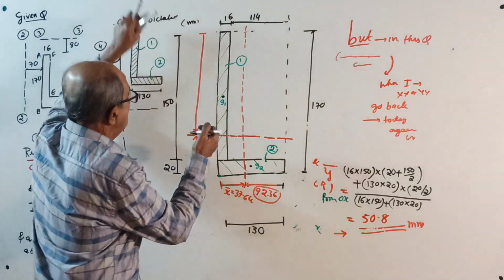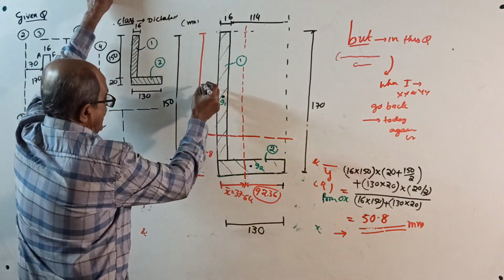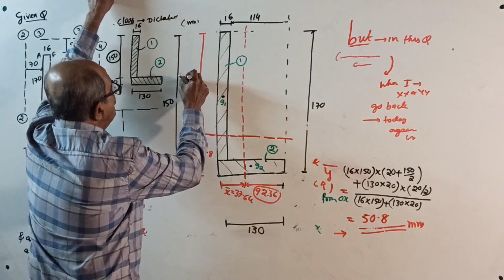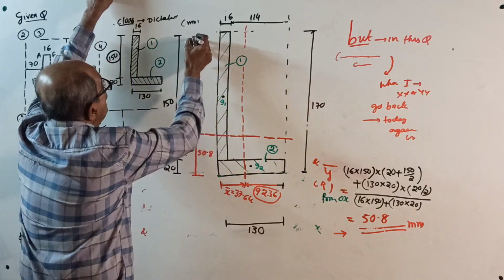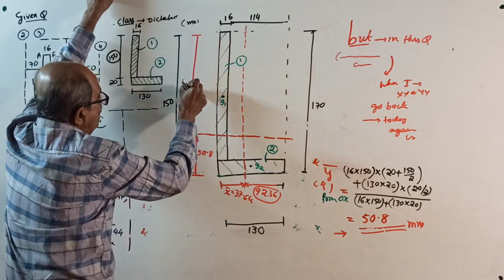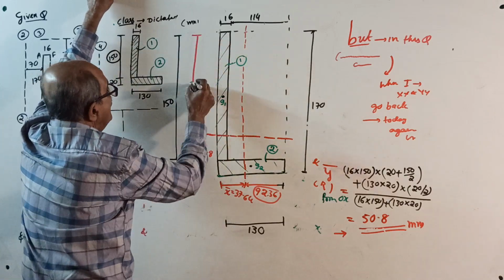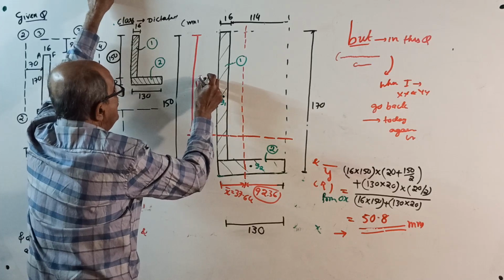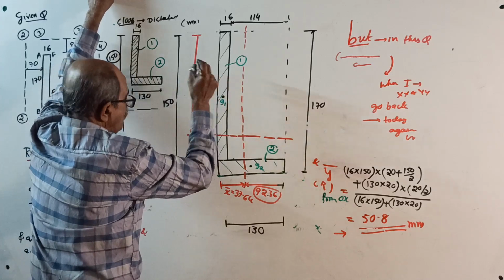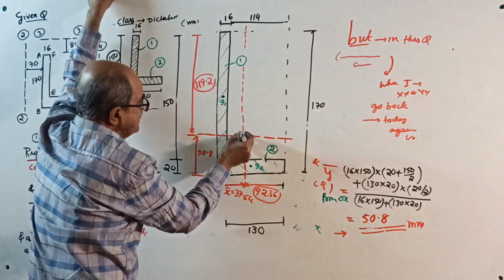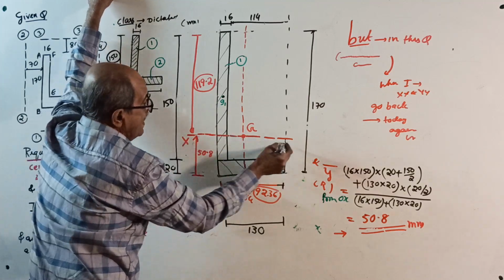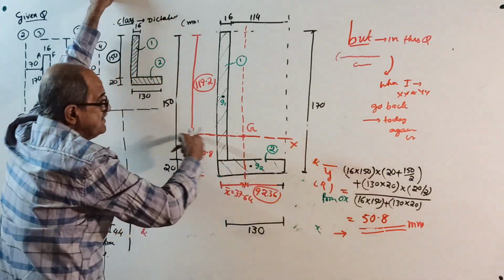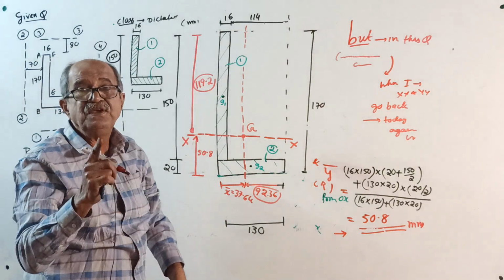Over. Now the intersection is the centroid G, and this is our horizontal axis passing through the centroid.